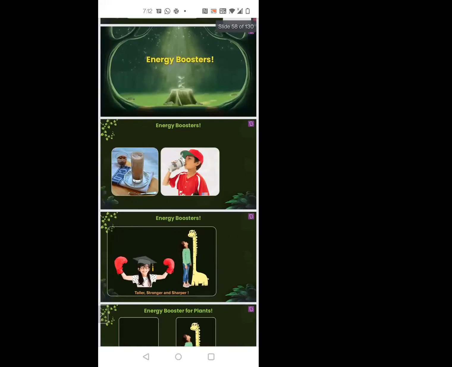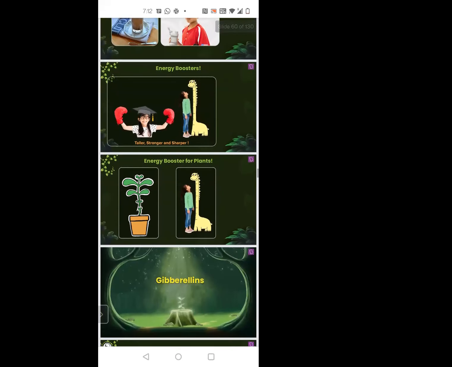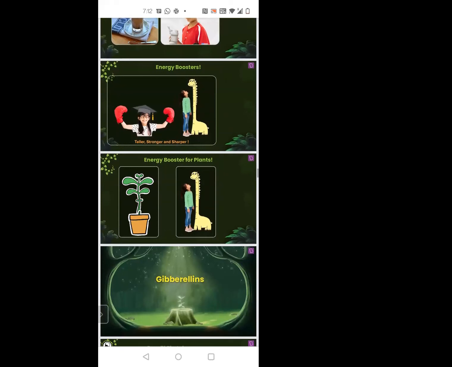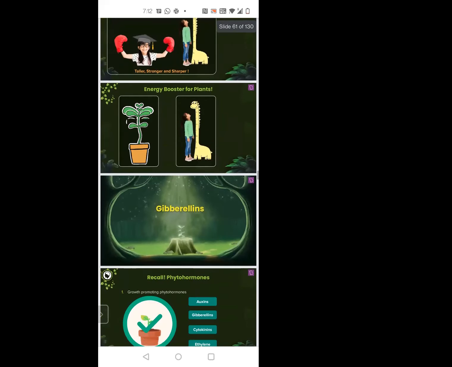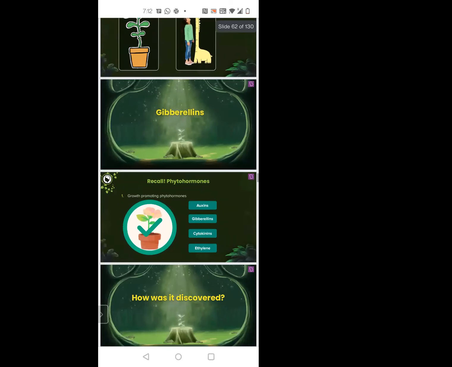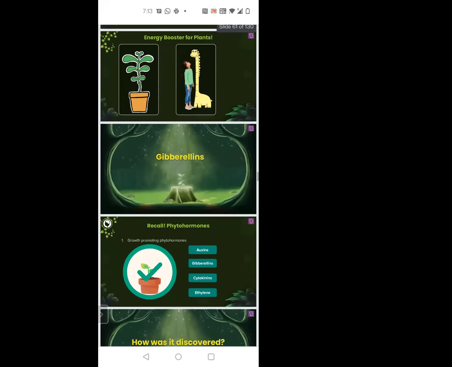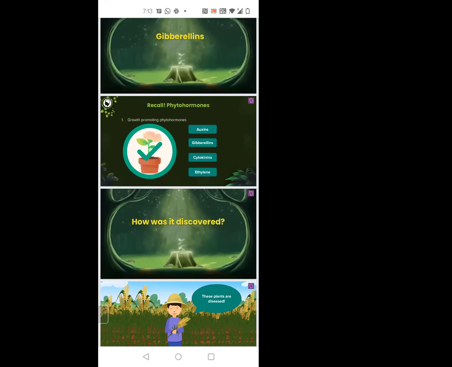Apart from that, auxins are also good energy boosters for plants. Okay, so we come to gibberellins. Like pollen grain, yes. What is the connection between pollen grain and auxin? Auxin is like a source of energy for us. Okay. Fine. Now we come to gibberellins.